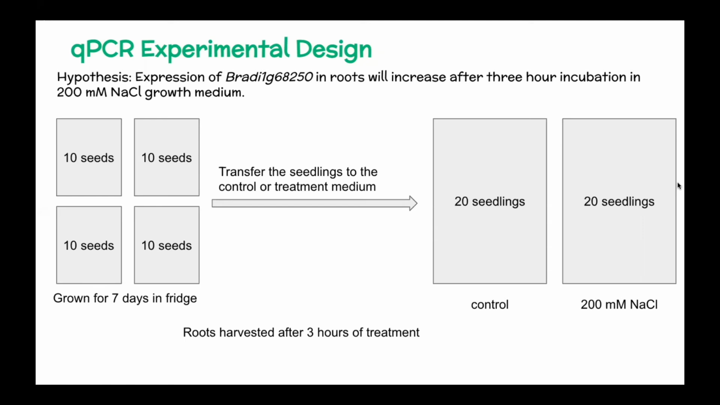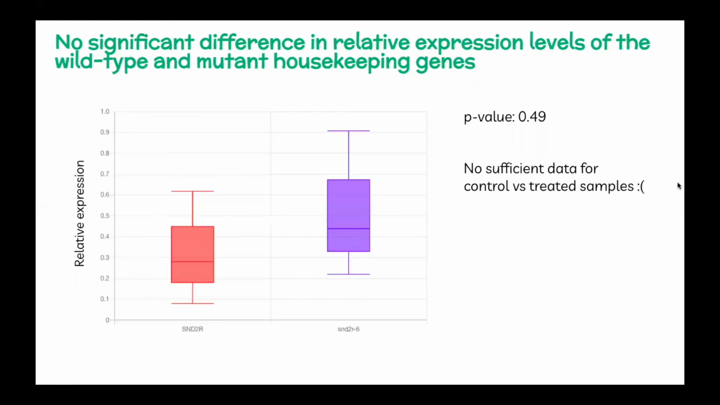So our overall experimental design was to grow 40 seeds for 7 days on a growth medium and then transfer the seedlings to either a control or a treatment medium, the control medium just being a normal growth medium, while the treatment medium was a 200 millimolar sodium chloride medium. And so then after 3 hours of leaving the seedlings in these new conditions, we harvested the roots and extracted and quantified the RNA. Ultimately, the RNA in the salt-treated roots was very low, so low that we didn't actually have sufficient data to even analyze the effect that the salt had on the expression of the gene.